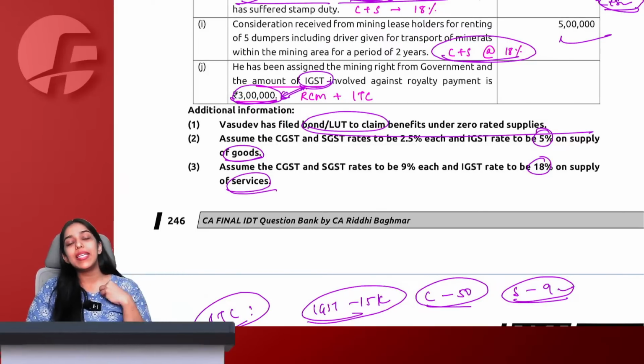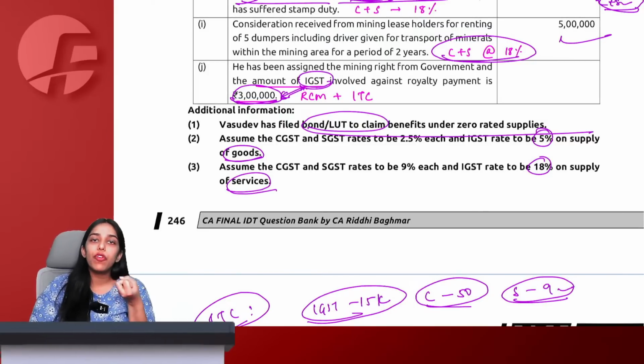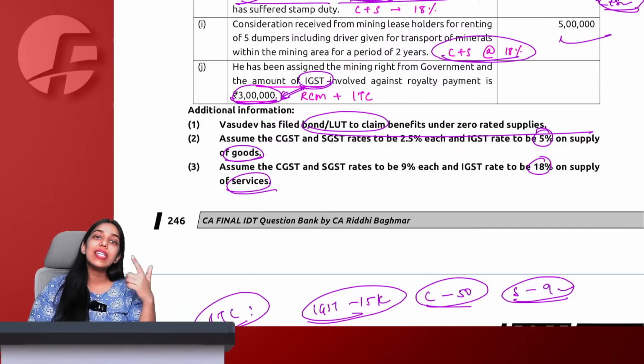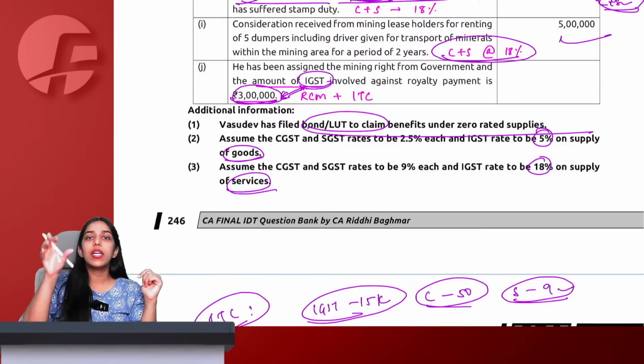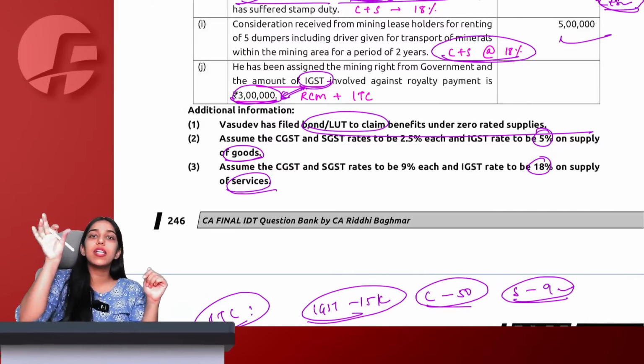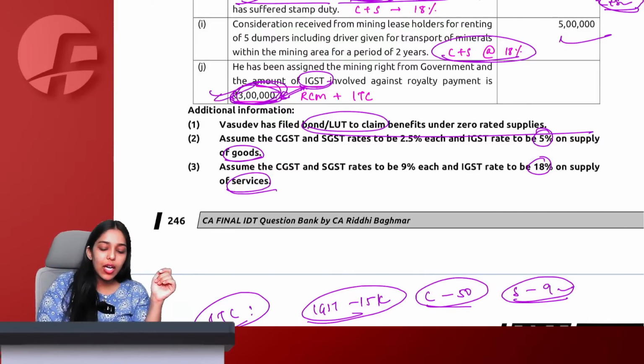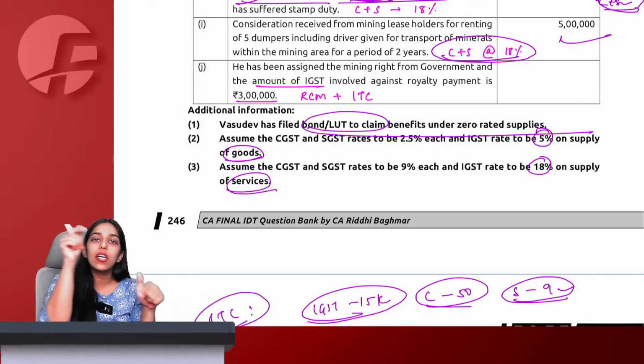We know if any miner is taking any mining right from the government, then on the license fees being paid, whatever GST is applicable, you have to pay under reverse charge mechanism, and you can also take ITC of the same. We have also studied this point in the exemption chapter, that whenever a miner takes licenses, the miner is required to pay RCM on the license fees. So they have directly given us the 3 lakh amount, which is the GST amount only. So no need to apply the 18% rate here again, because this itself is the GST figure.